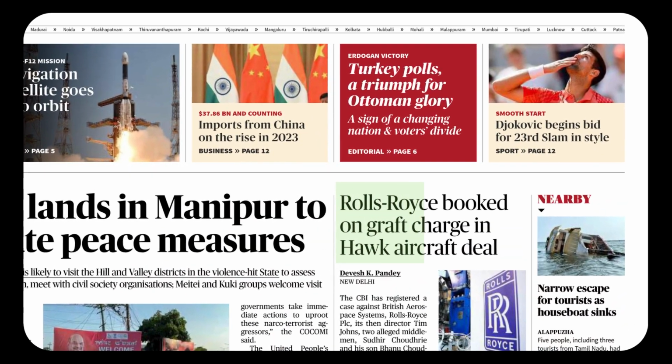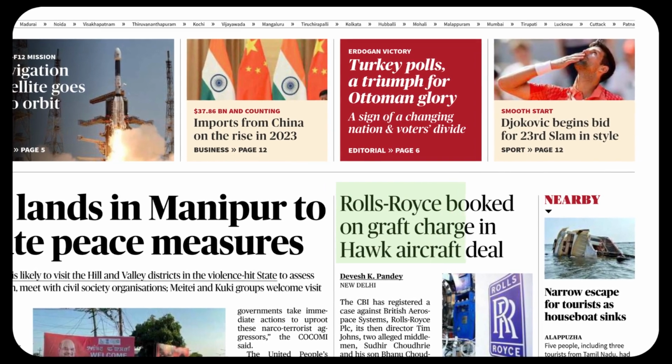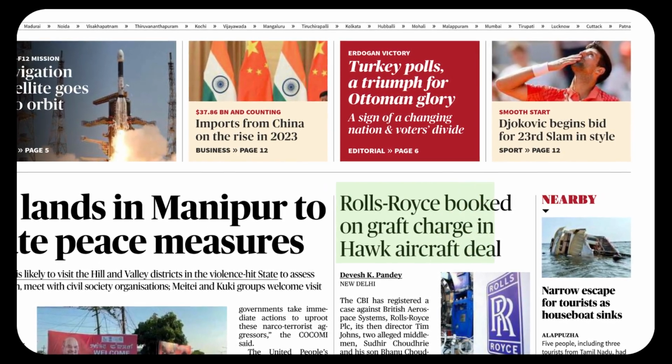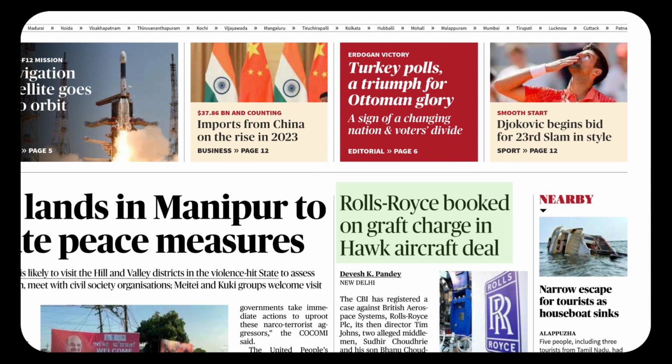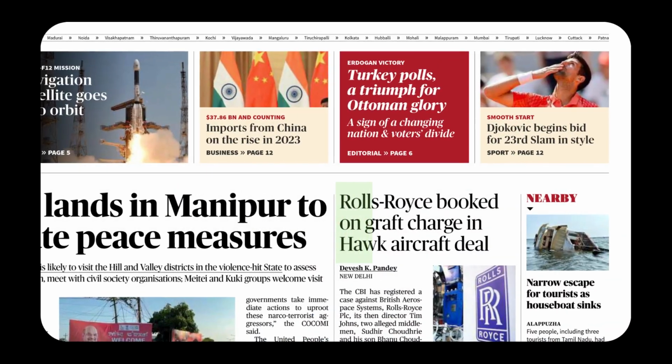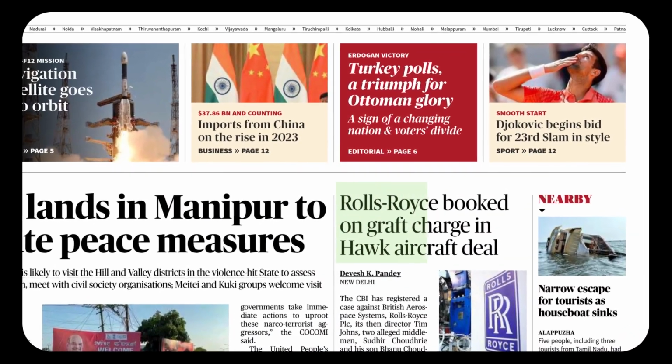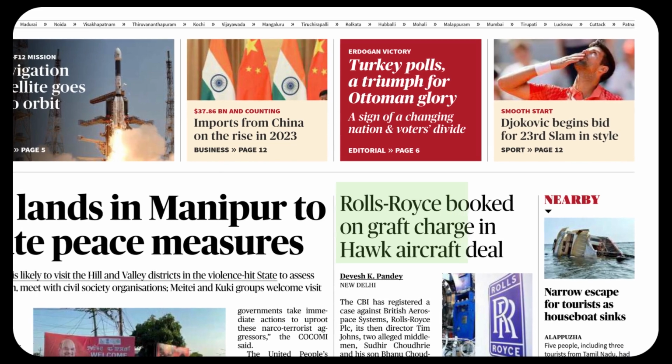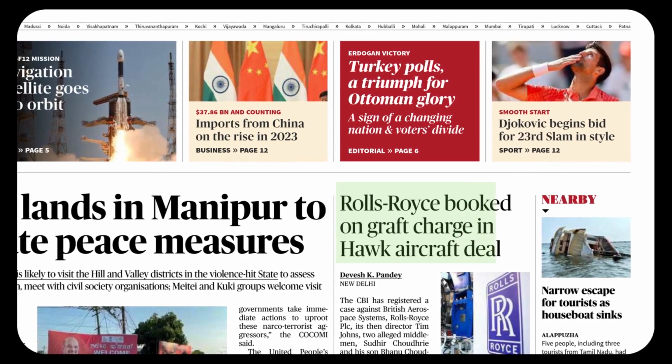Rolls-Royce booked on graft charge in Hawk aircraft deal. Superficially, a very confusing sentence. A lot of capital letters are there. Whenever we have capital letters, please mind them. They can play multiple roles. We are talking about the British automobile giant Rolls-Royce. Booked. As we know, the word book.